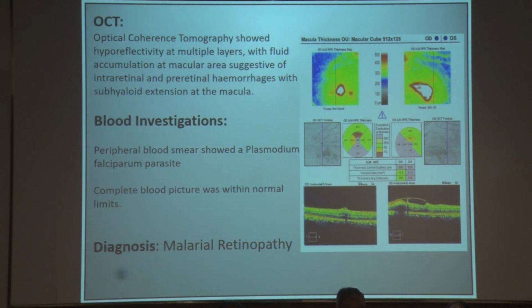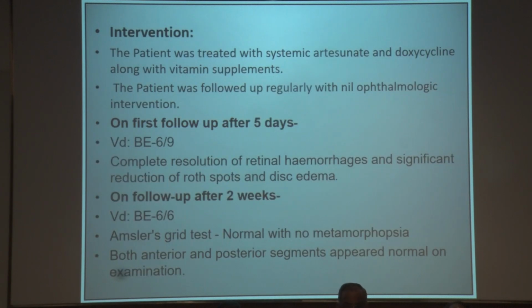A few blood investigations were conducted, which revealed that the peripheral blood smear showed Plasmodium falciparum parasite, and his complete blood picture was normal. So a provisional diagnosis of malarial retinopathy was made. Intervention: the patient was treated with systemic artesunate and doxycycline along with some vitamin supplements. Patient was followed up regularly with nil ophthalmic intervention.